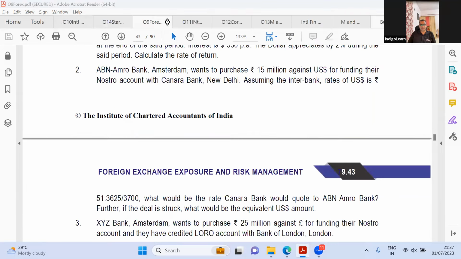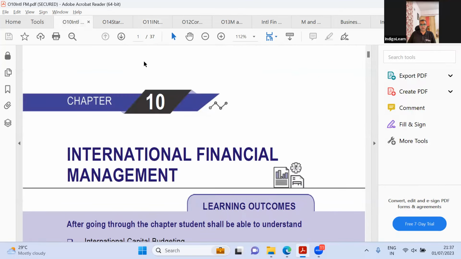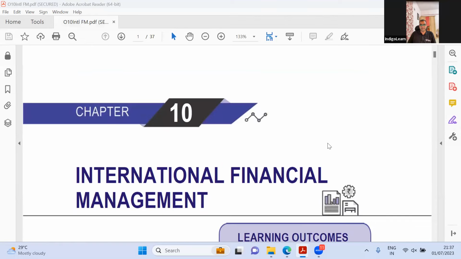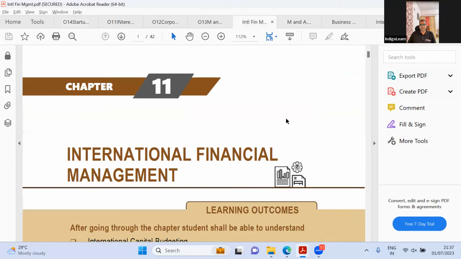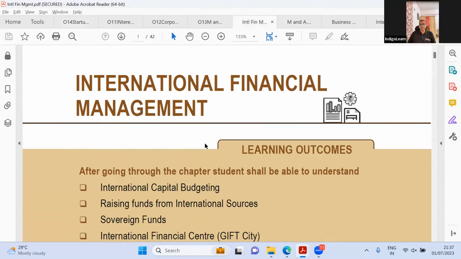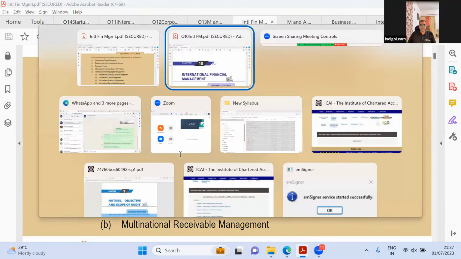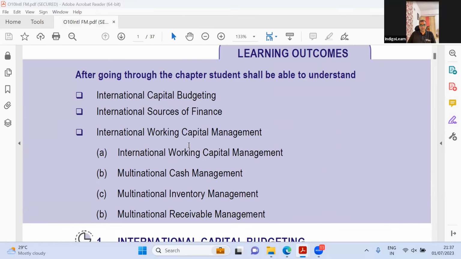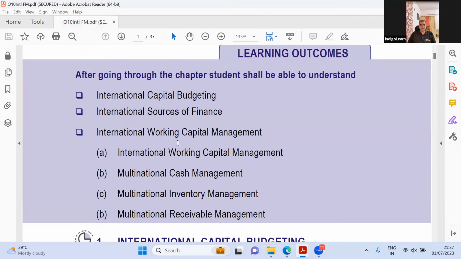So I'm closing the Forex chapter and next moving to chapter number 10, which is International Financial Management as per the old syllabus. And it probably would be chapter 11 in the new syllabus. Let me just check. International Financial Management, yes, exactly. Now, international capital budgeting, raising funds, sovereign funds. So they've added 3 things: raising funds, sovereign funds, gift. And then everything else is the same.